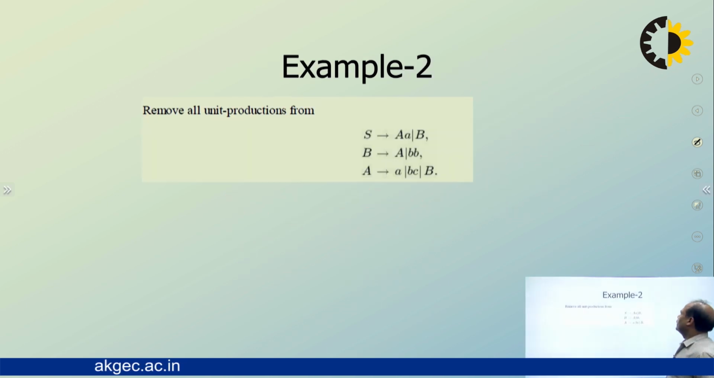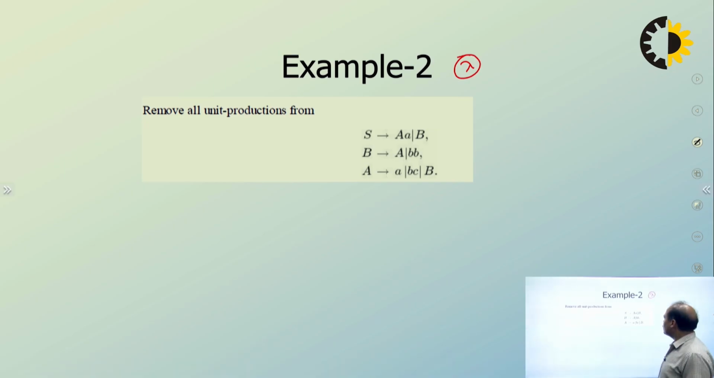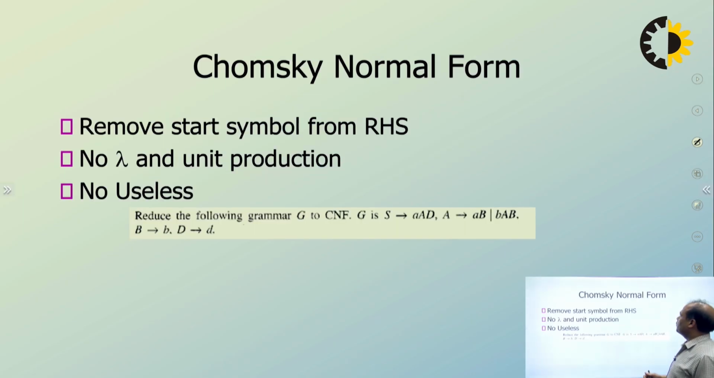Yes. So remember, for unit production removal, make sure that there is no lambda production. You have to remove lambda production first. Then whatever answer comes, you start removing the unit productions, right?